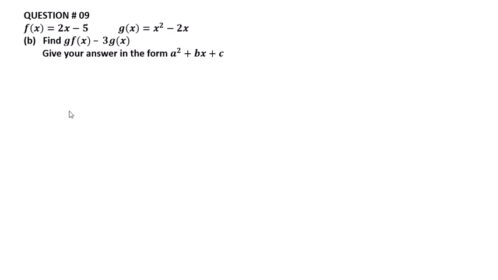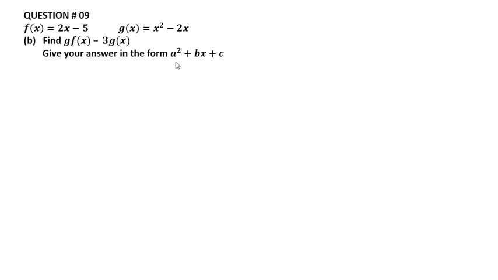Question number 9, part B. The given functions are f of x equal to 2x minus 5 and g of x equal to x squared minus 2x. Find g f of x minus 3g of x.